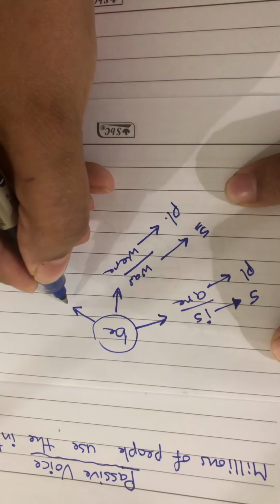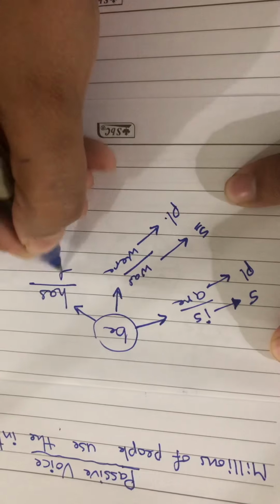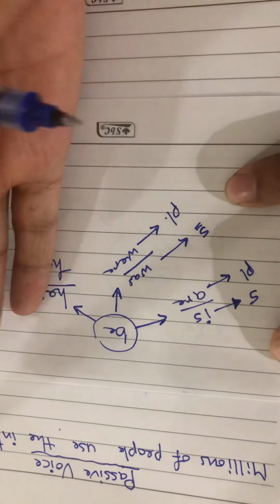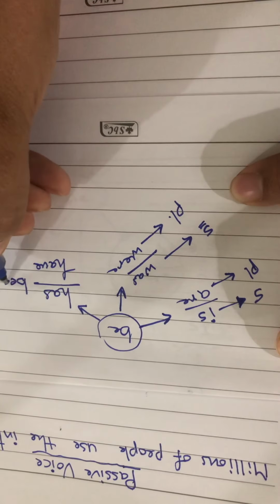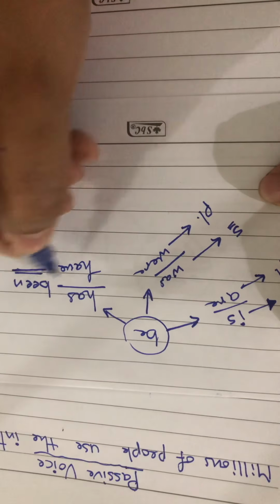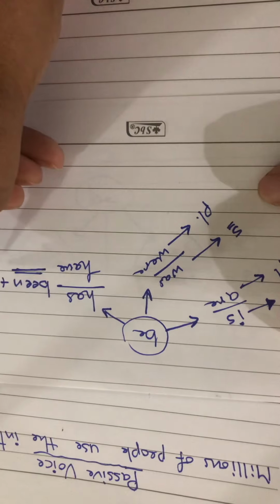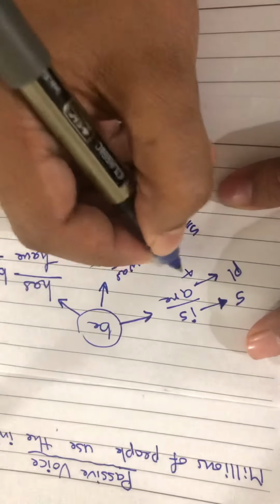Verb to be in present perfect. In present perfect, after has and have, we use verb to be in the third form, that is been. Has been and have been, with the verb in the past participle.